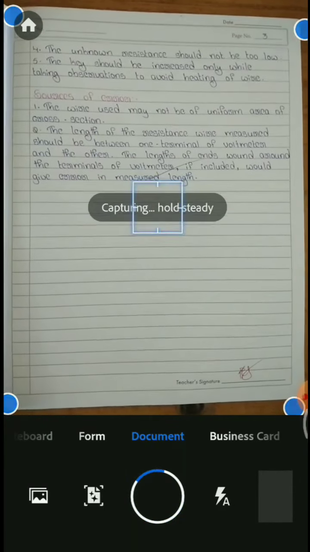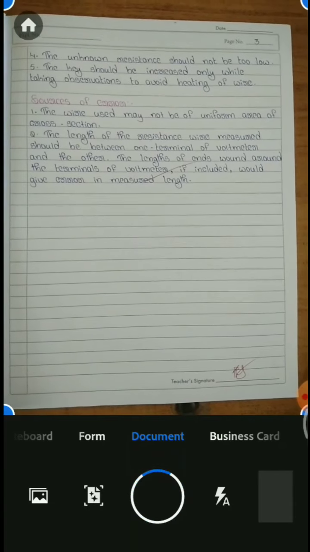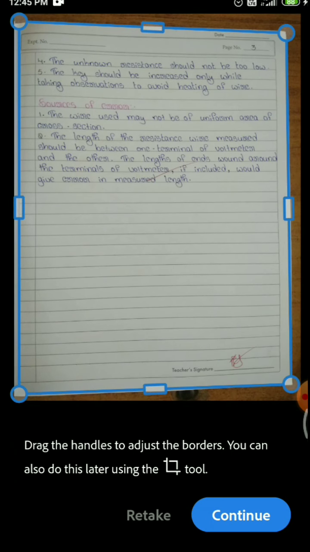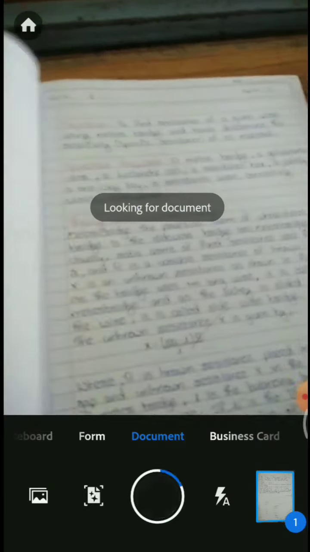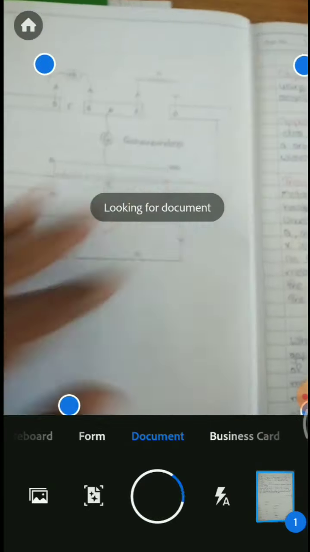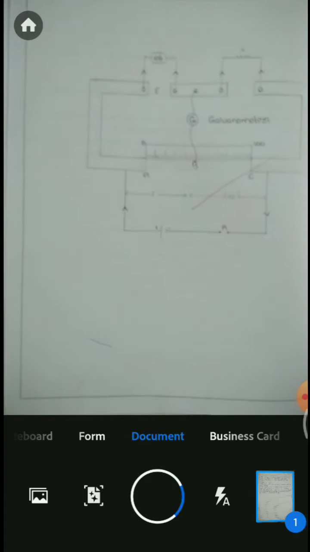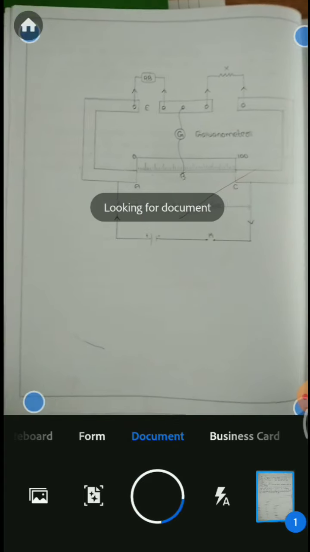You can change the position of the paper. Then continue, turn the paper again and take a picture. All are portrait size, vertical.